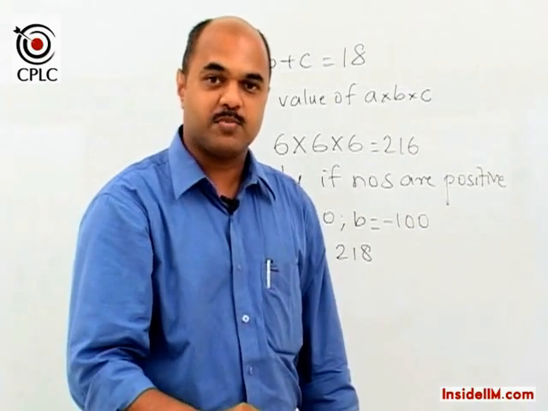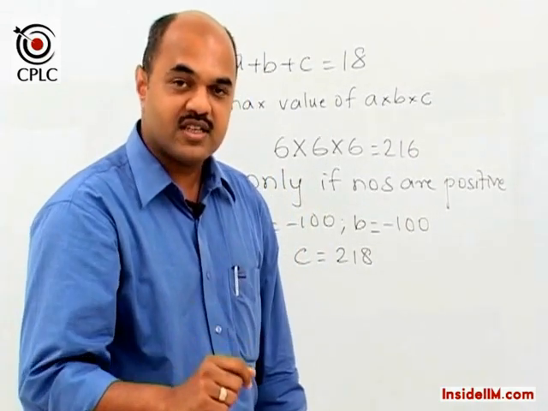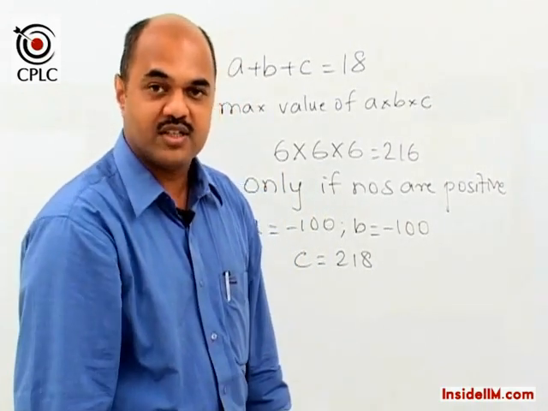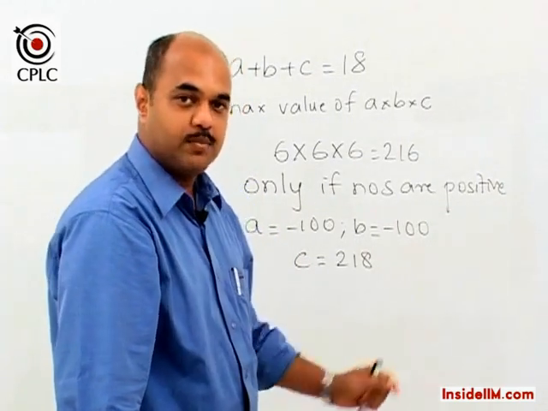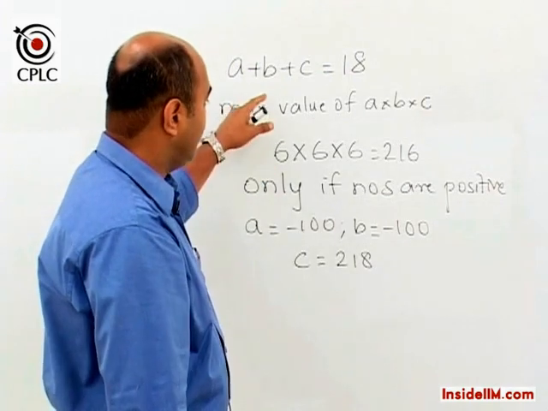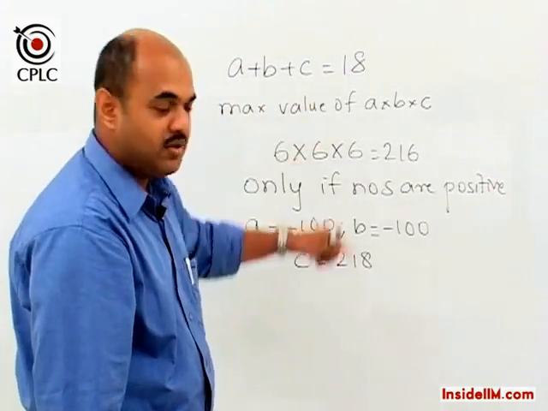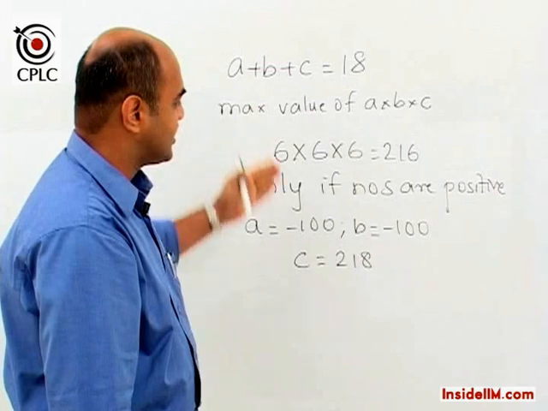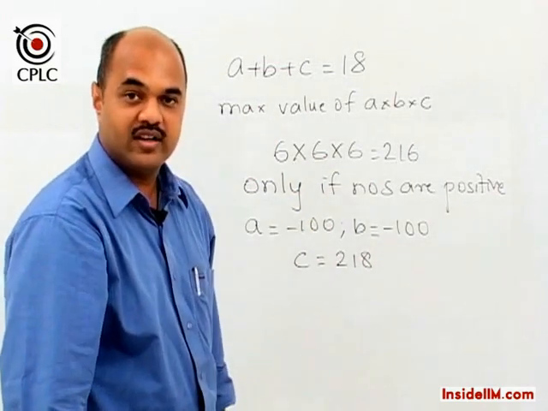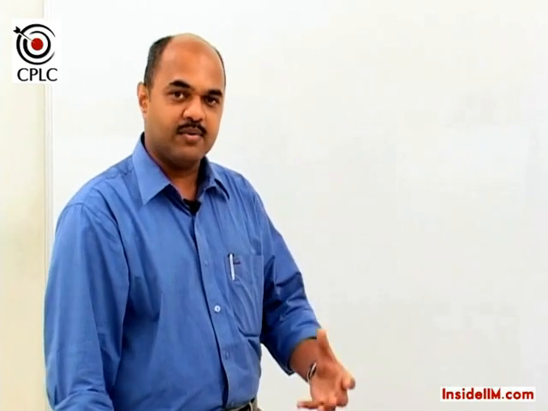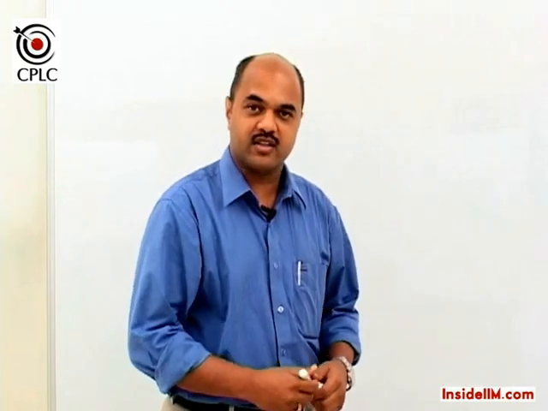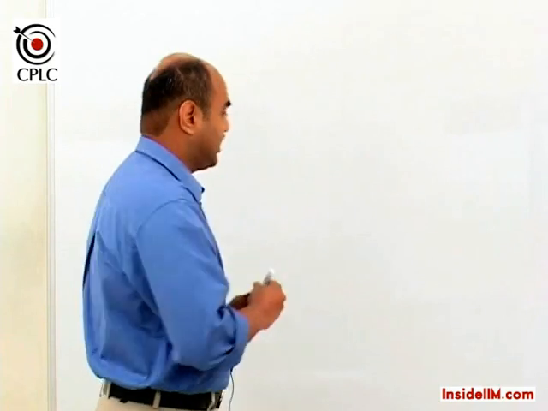So to summarize this particular concept, if the sum of a few numbers is given as constant, and if we know that the numbers are positive, then the product will be maximum if each value is the same, and hence in this particular example it would have been 216. Having seen this basic concept involving sum equal to constant, when is the product the maximum, let's take up another example.